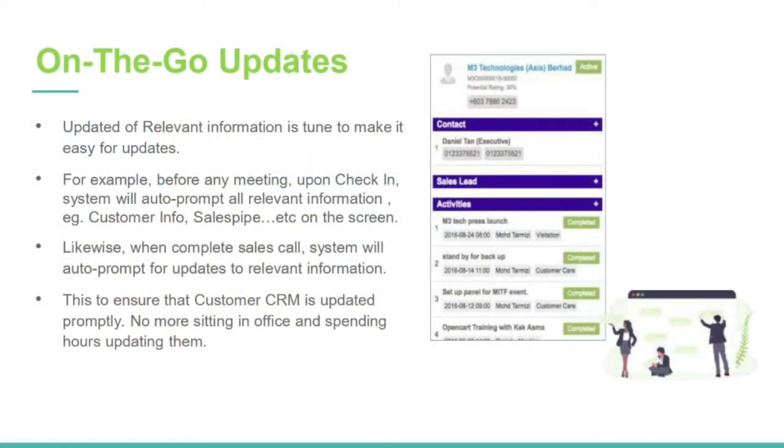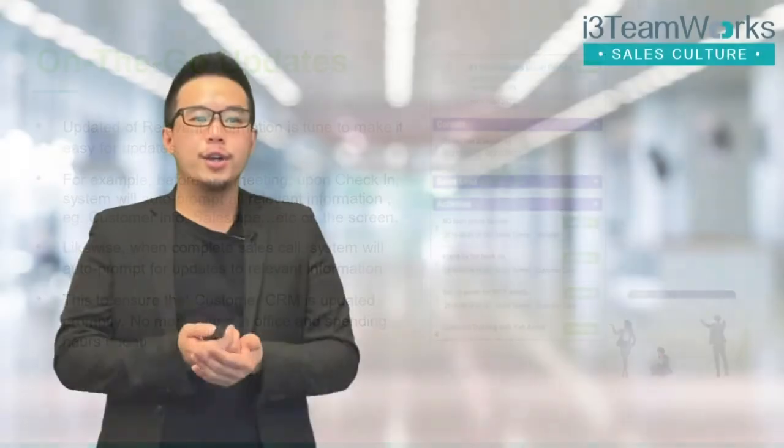On the go updates. Update the relevant information, tuned to make it easy for updates. For example, before any meeting, upon checking in the system, we'll auto prompt all the relevant information. For example, customer info, sales pipe, and more. Likewise, when complete the sales call, system will auto prompt for updates for relevant information. This is to ensure that customer CRM is updated. No more sitting in the office, spending hours updating them.